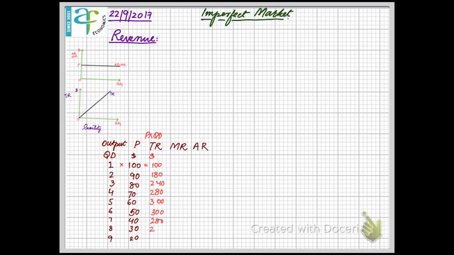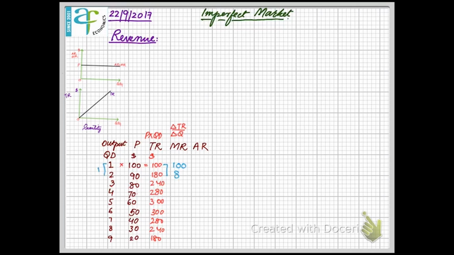You can see initially revenue is rising and then revenue is falling after it becomes constant at 5 and 6, which is $300. Marginal revenue is the revenue that a firm can earn by selling an additional unit of output. It can be determined by taking the difference in total revenue divided by the difference in output.